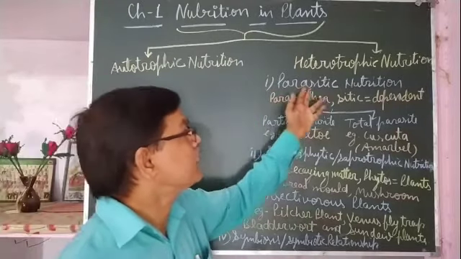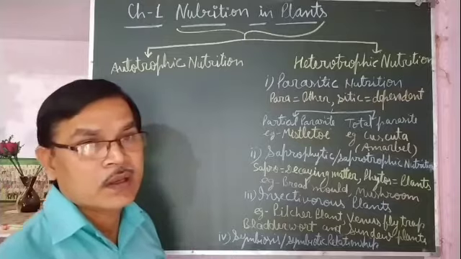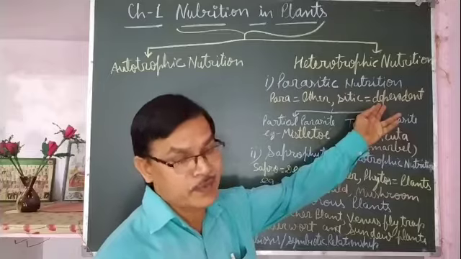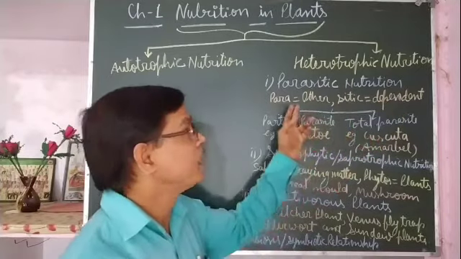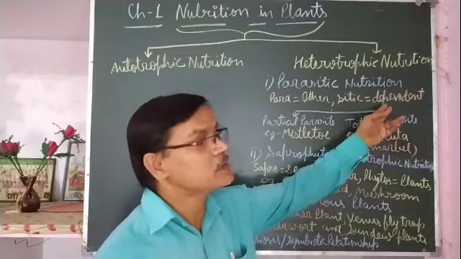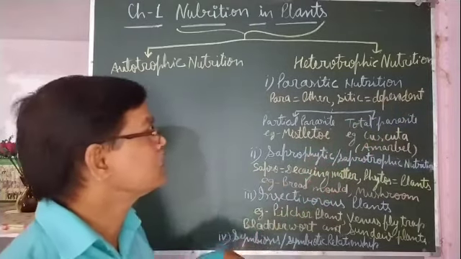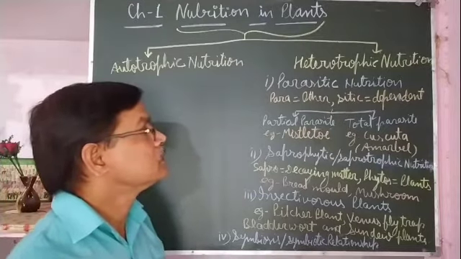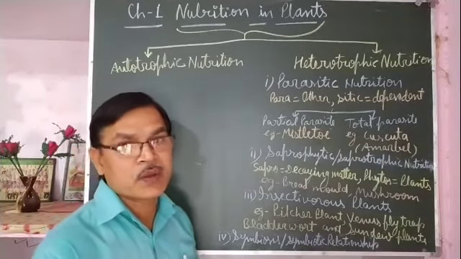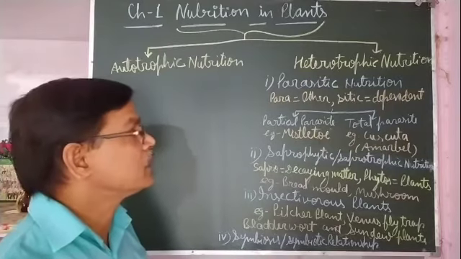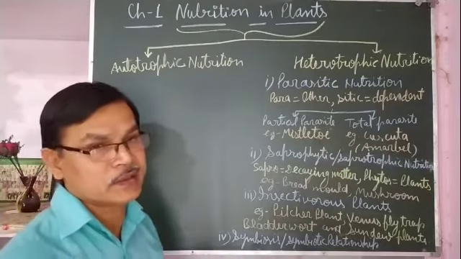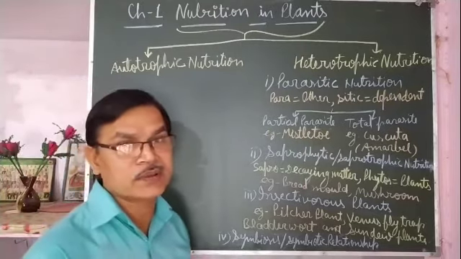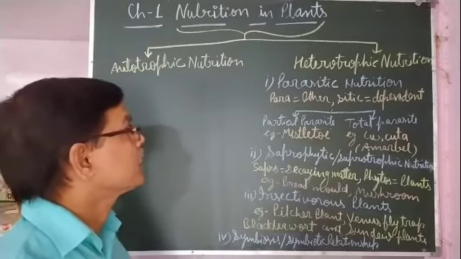The first one is parasitic nutrition. Para means other, and sitic means dependent. So the organisms which depend on other organisms for their food and shelter, they may depend for shelter also, but they depend on other living organisms for their food, are called parasites, and that mode of nutrition is called parasitic nutrition.